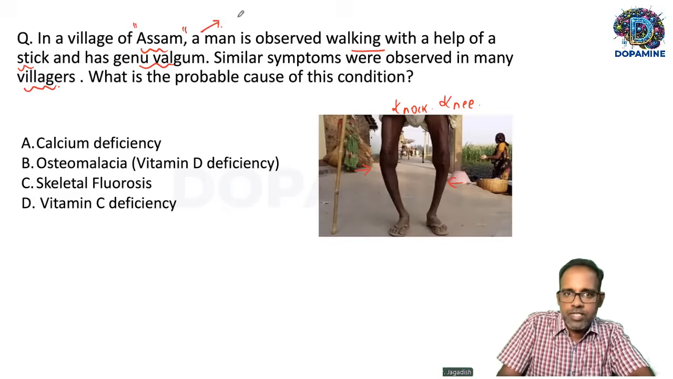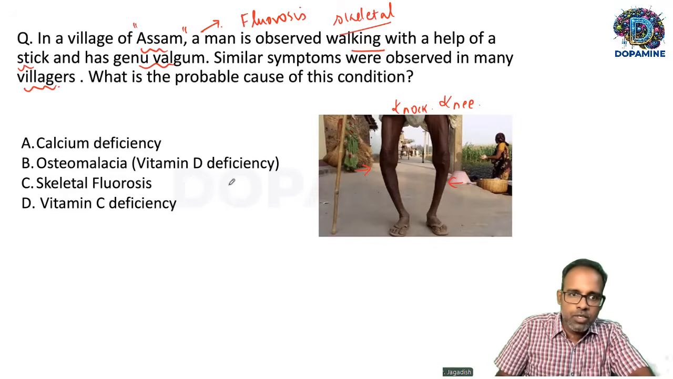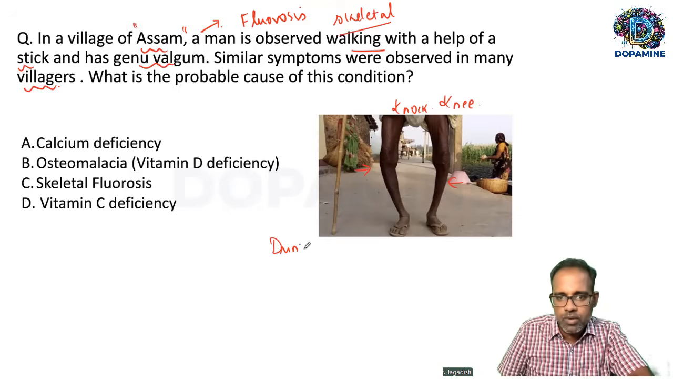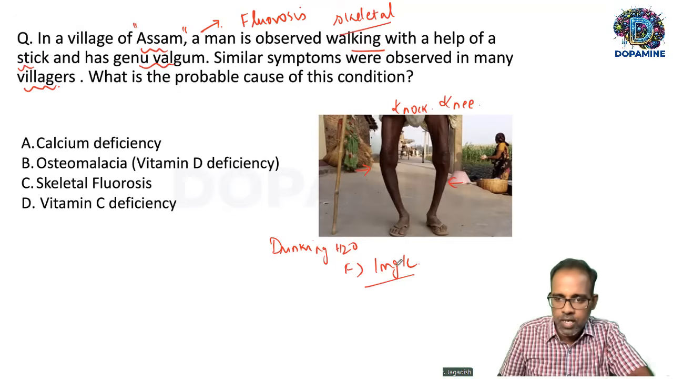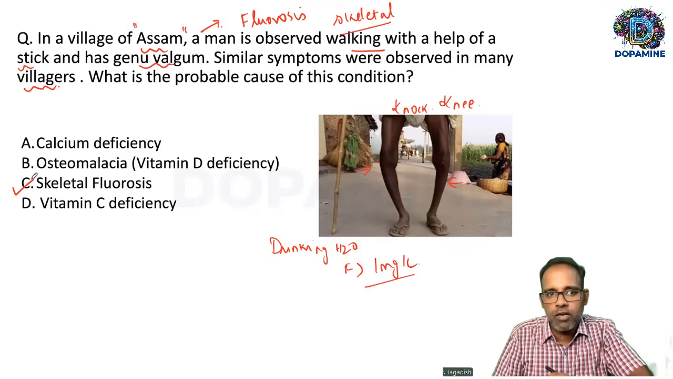So Assam is endemic for a condition called skeletal fluorosis, which usually happens when the drinking water contains fluoride more than 1 milligram per liter. That can cause fluorosis. This can affect the teeth, causing dental fluorosis, or this can affect the bones, causing skeletal fluorosis. So the correct answer will be skeletal fluorosis.